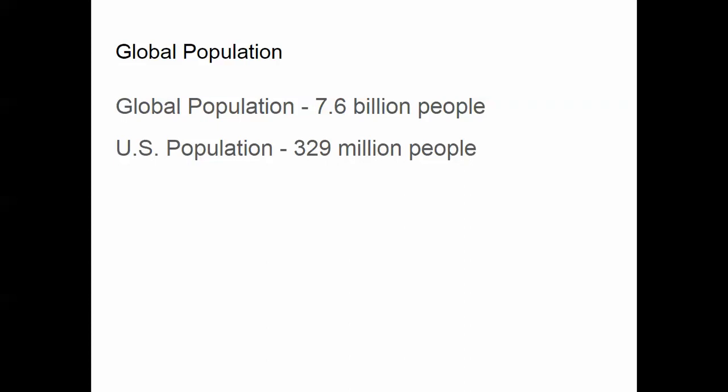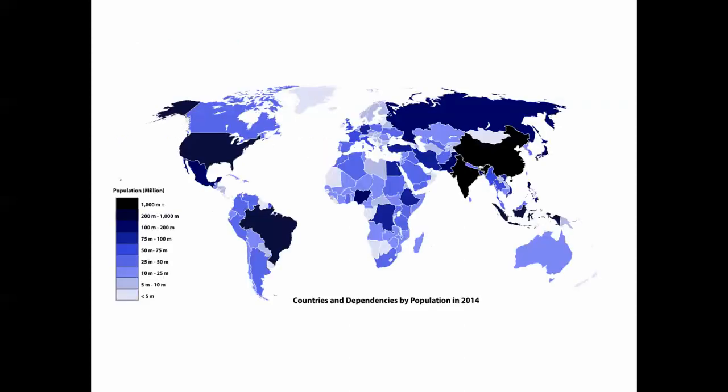Now, the problem with those numbers is that China, India, and the United States are actually fairly large land areas, and so it's somewhat easier to fit people into that. There's more resources, more land for the people. So sometimes that number is not that meaningful, and instead, we tend to work with the idea of density.